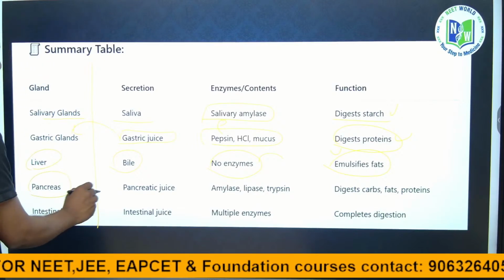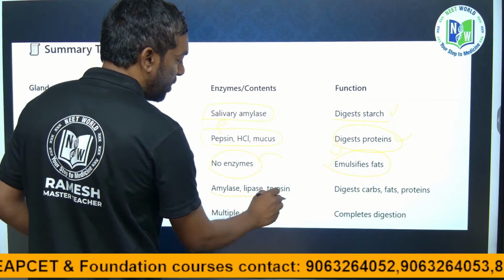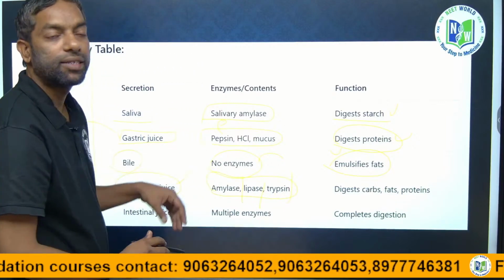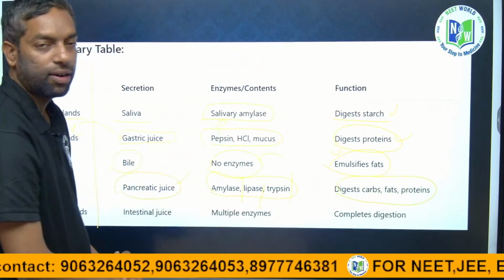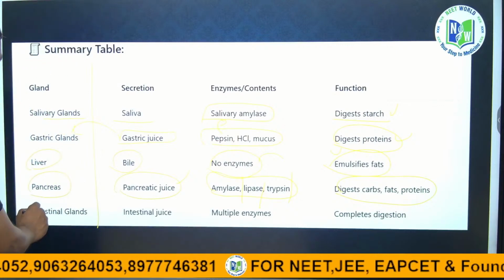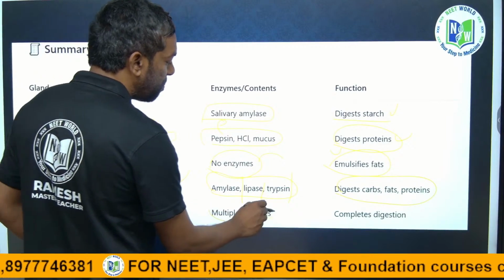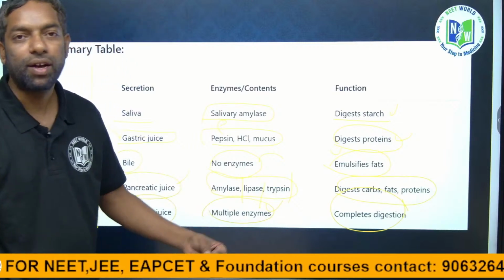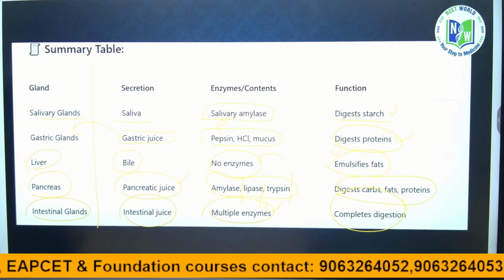The pancreas releases pancreatic juice, containing amylase, lipase and trypsin. These enzymes digest carbohydrates, fats and proteins. And the intestinal glands release intestinal juice. Multiple enzymes are there, and complete digestion happens in the intestine for absorption. Okay. Next part.